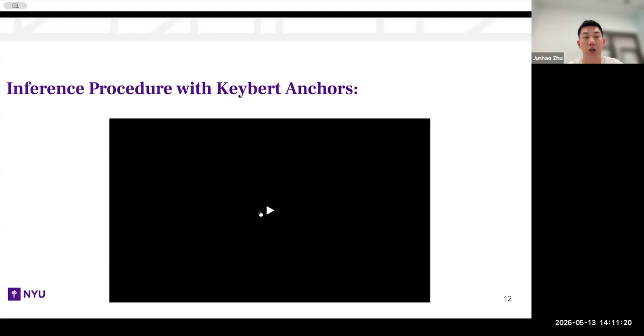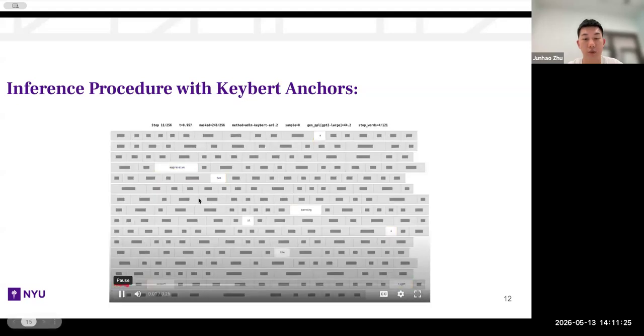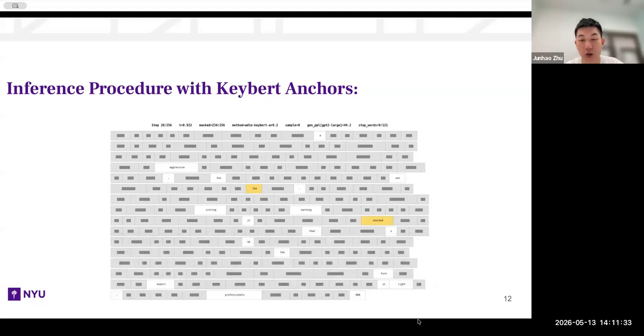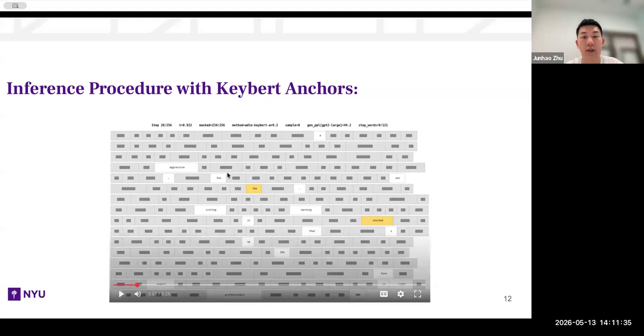And then it is the inference procedure with keyword anchors. At the first stage, we can see words like aggressive, earning, it, up, and also many more words that have actual meaning, which is something that we would like to see from better anchored guidance.